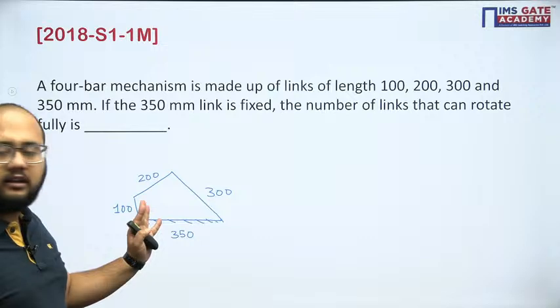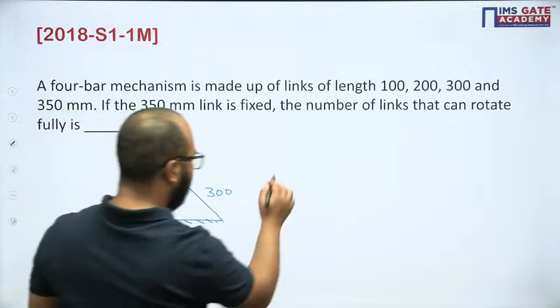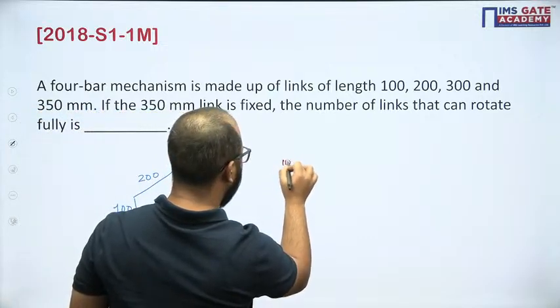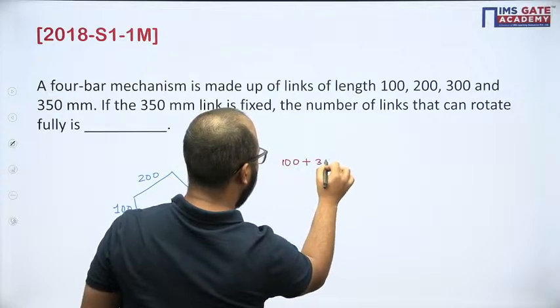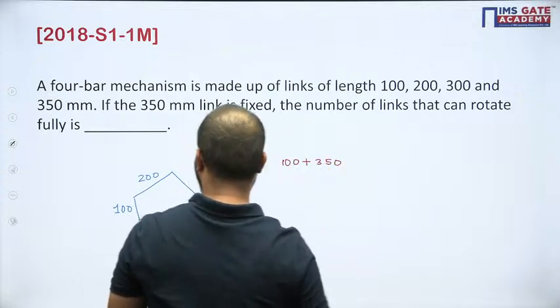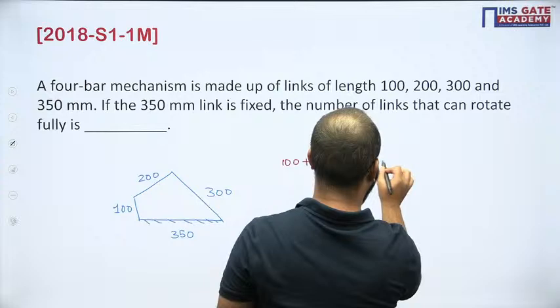So first of all, you need to check Grashof's law here. The smallest is 100, plus 350, which is the longest. The other two link lengths are 200 and 300.